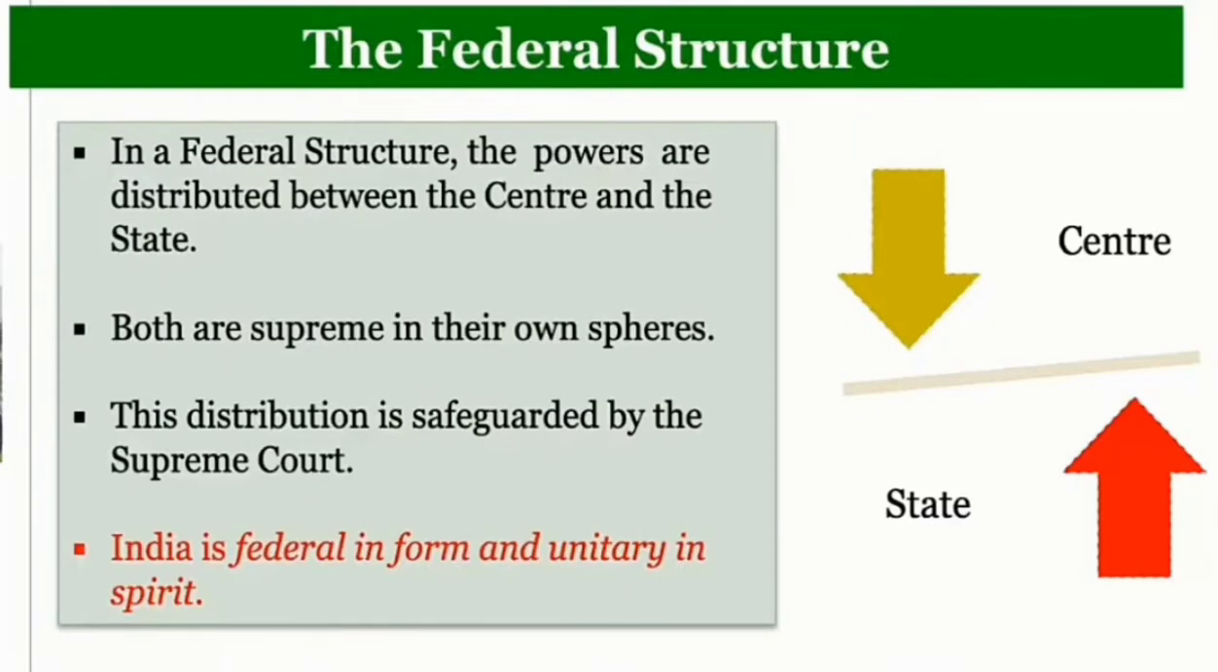So, meaning of federal structure: a federal setup involves a dual government, that is, the national government and the governments of the component states, and both are supreme in their own spheres. In a federal structure, the powers are distributed among the center and the state. This distribution is safeguarded by the Supreme Court, and India is federal in form and unitary in spirit.